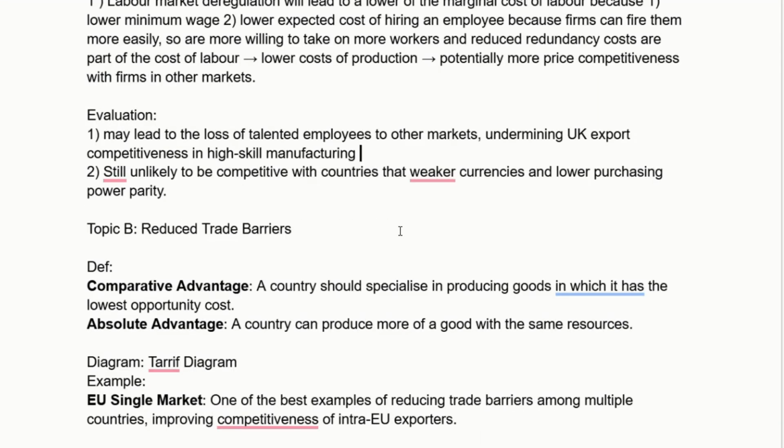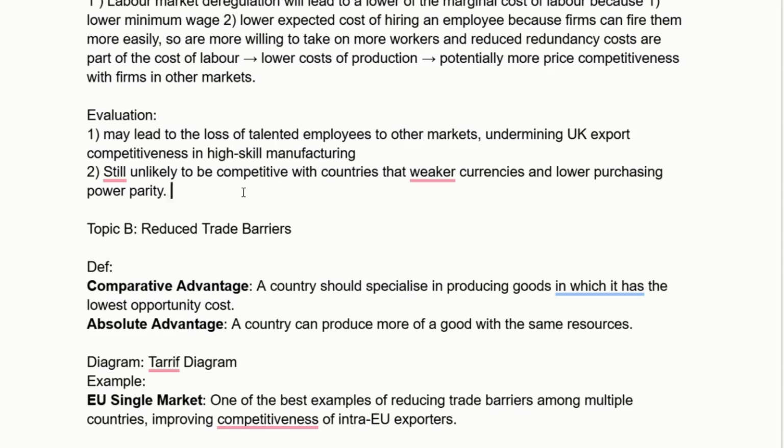So in this case, I would want to focus on the loss of talented employees to other markets, which could undermine the export competitiveness in high-skill manufacturing. So kind of like with the Germany example, if the goal is to be really into producing amazing engines for cars, that sort of industry, you need to be able to retain high-quality workers. And so if you have poor worker protections, if you have lower wages, it might be harder to do that.